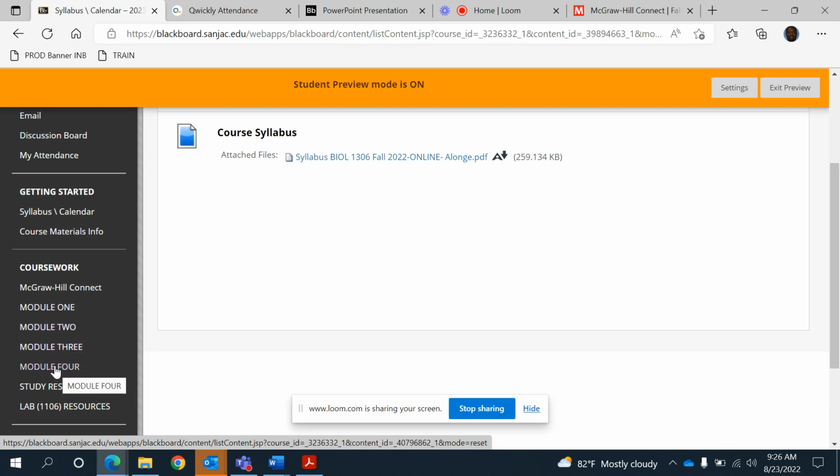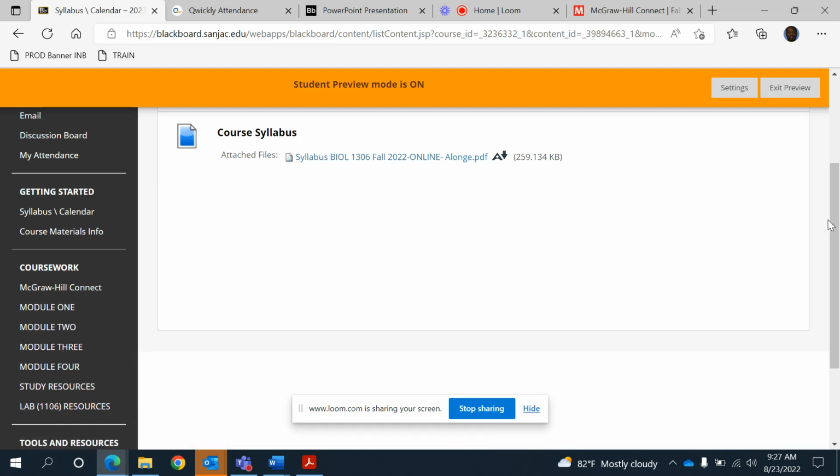The 4 modules means that you will have 4 exams. We have 16 weeks in the semester. All the chapters we have to cover, I divided into 4. Module 1 will contain everything you need for exam 1. Module 2 will contain everything you need for exam 2. Module 3 will contain everything you need for exam 3. Module 4 consists of everything you need for exam 4. And that's the way it's going to run. All right. And there are some resources here for lab that you may or may not need, since you are not doing hands-on lab experiments.